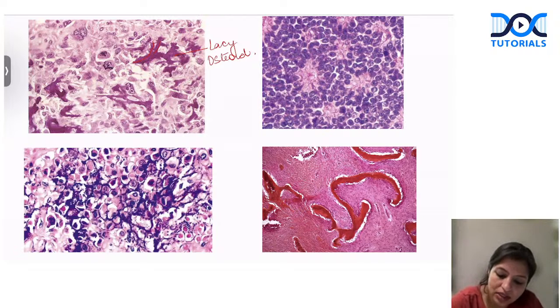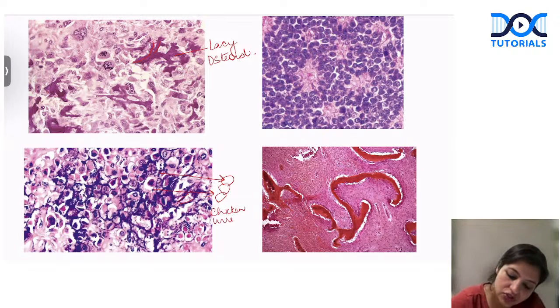Can you see, look at this? What is this? Around every cell, you can see the calcification, that blue color calcification around every cell you're seeing. This is called chicken wire calcification. Chicken wire calcification. This is seen in chondroblastoma.